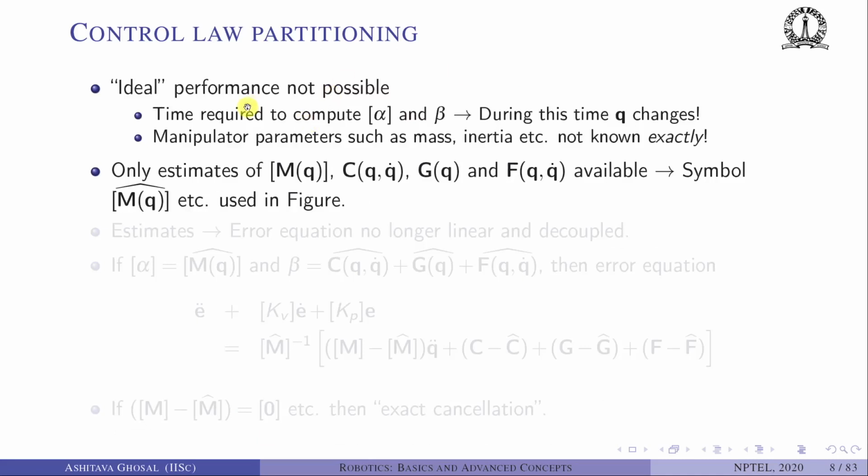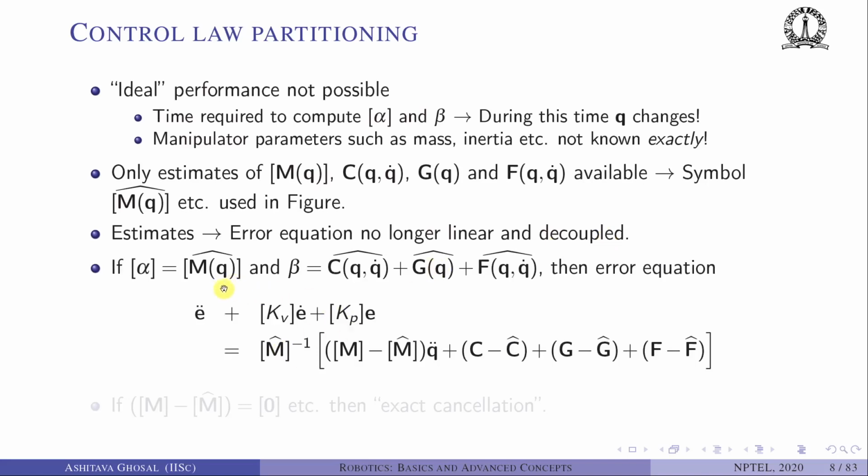As I said, only the estimates of the mass matrix, Coriolis centripetal term, gravity, and friction term are available. That's why we have used this hat. In the figure, the box with the cross is what is shown as hat. Because of the estimates, the error equations are no longer linear and decoupled, which we can show. For example, if alpha is M hat of q and beta is C hat plus G hat plus F hat, then you can work out the error equation, which is E double dot plus Kv E dot plus Kp E, and now there will be a right hand side.